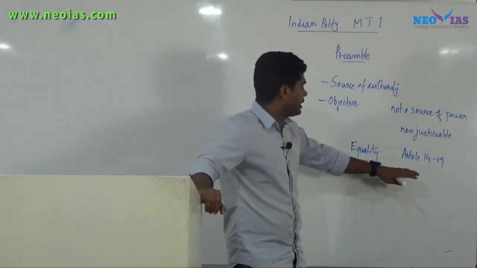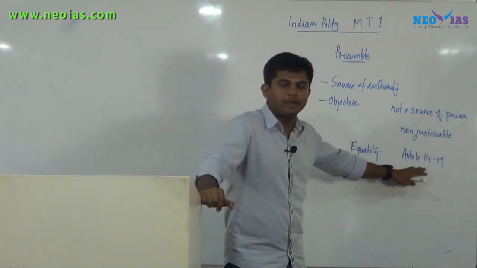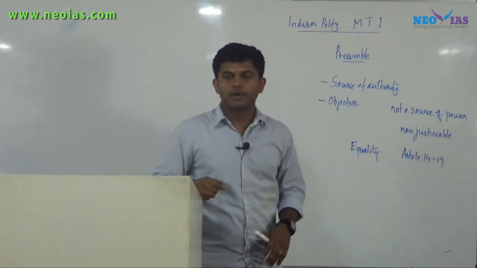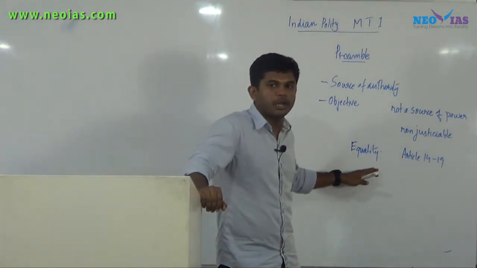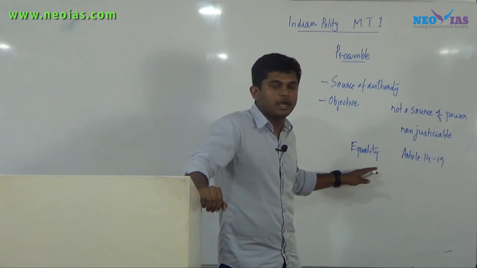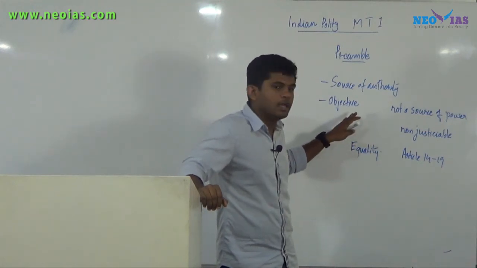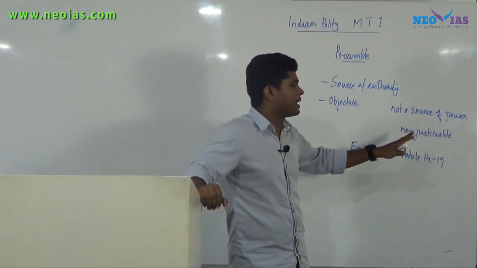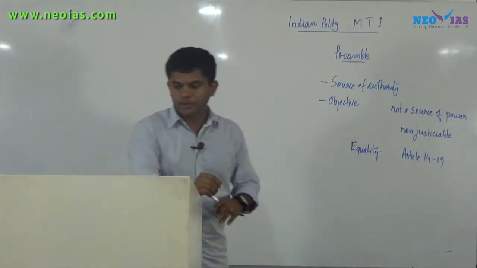When we say the preamble is not a source of power, it means that a person can implement the provisions under articles 14 to 19 with the help of the Supreme Court or High Court, but the same person cannot go to the court and get his right to equality implemented, saying that his right to equality mentioned in the preamble was violated. That is the difference between source of power and not source of power. So you have to keep that in mind.